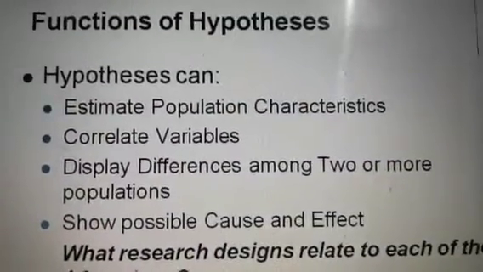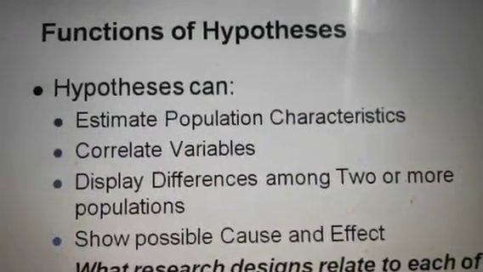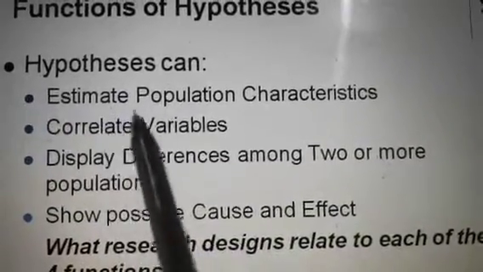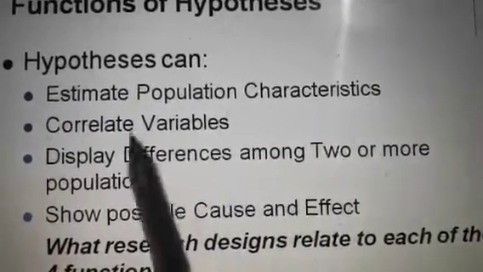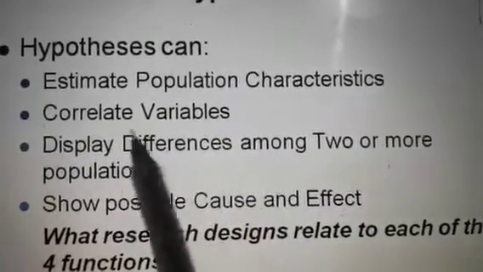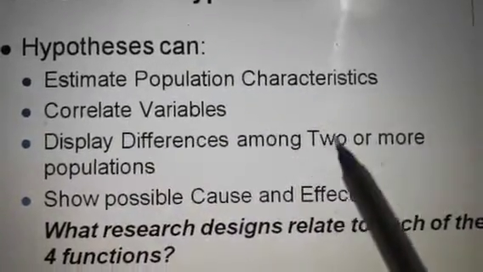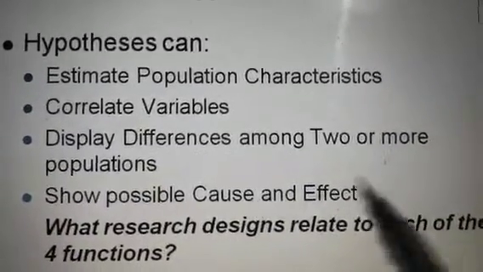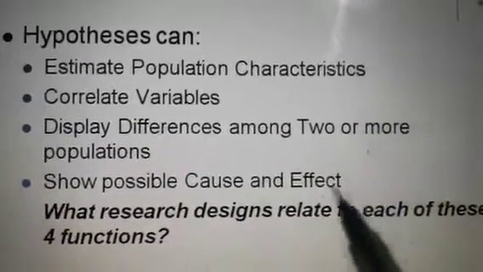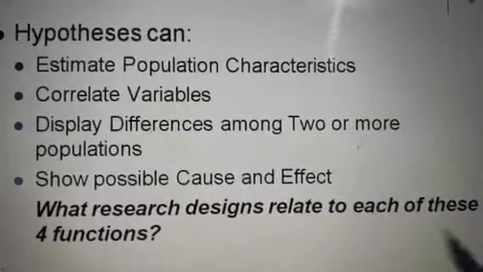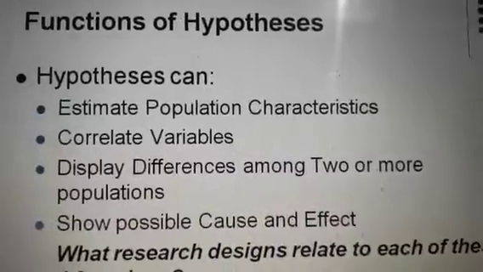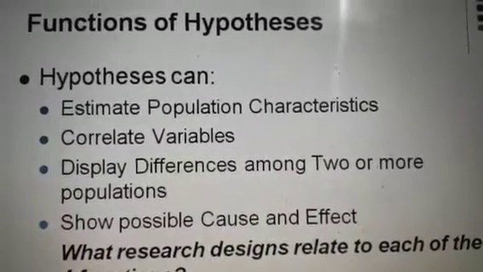So students, when you have to talk about the functions of hypothesis, just look that hypothesis can estimate population characteristics, correlate variables, display differences among two or more populations, show possible cause and effect, and then the question comes that what research design is related to each of these four functions. So the meaning and the functions of hypothesis could be written like this.